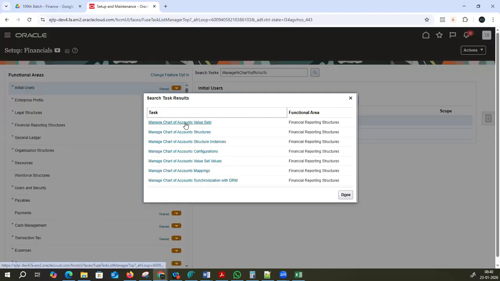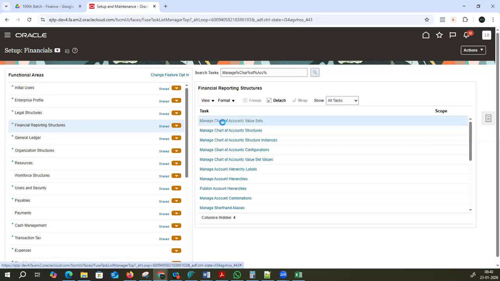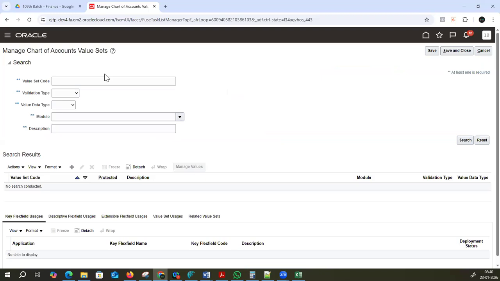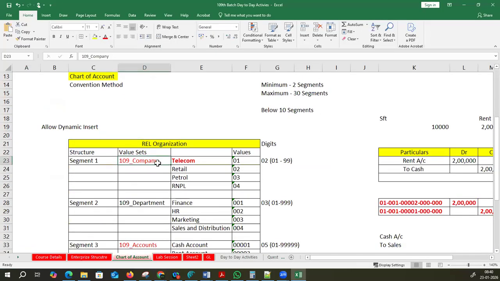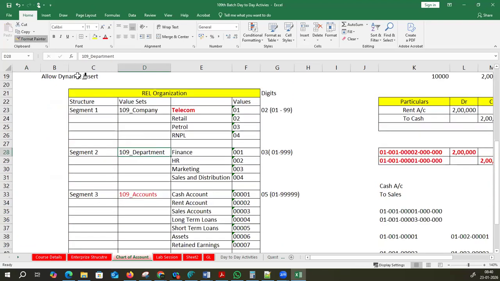Fine. Let's click here, manage chart of account value sets. Click here, value sets. Okay, this is the place, value sets place. Now here is the plus symbol. Click here, plus symbol. Now value set code. What is the code we are planning to do as per my Excel sheet? That is the reason first we have to define our application and then we can move on with the normal process. First you have to make it in an Excel sheet or anything, then only you define. In the real world also we follow the same process. Same thing I'm giving you an idea.